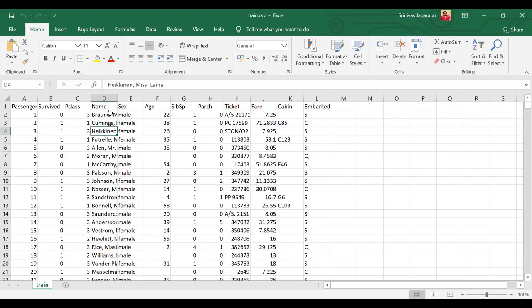So for example, say Rahul Gandhi, anyone having the surname Gandhi, right? He's a popular person, so probably he would survive. But maybe if someone has a very random surname, probably the chance of survival is not that high.